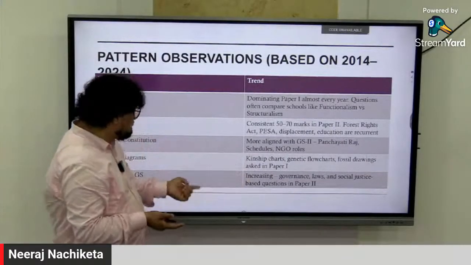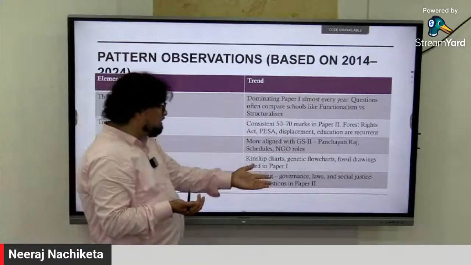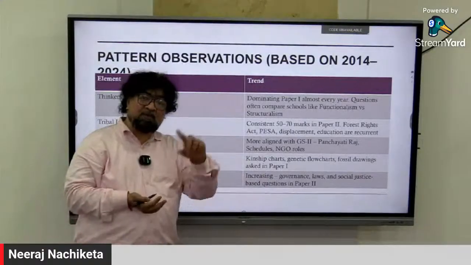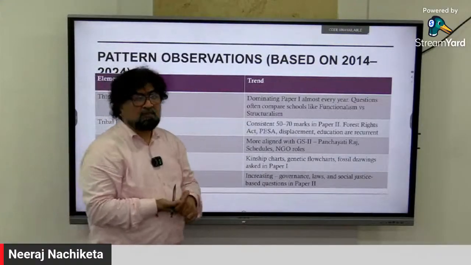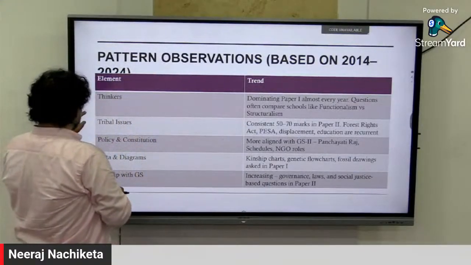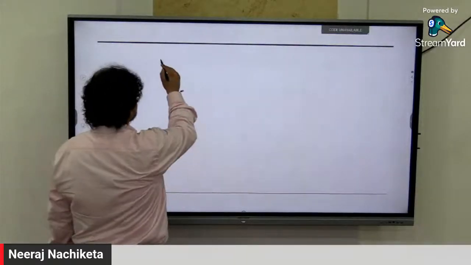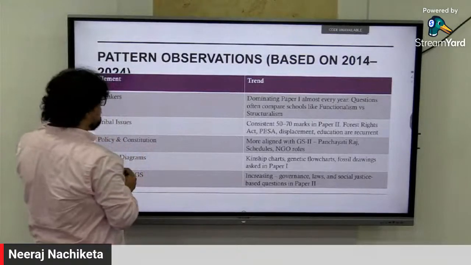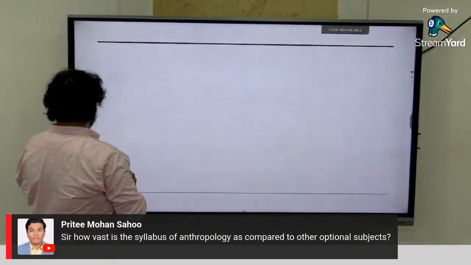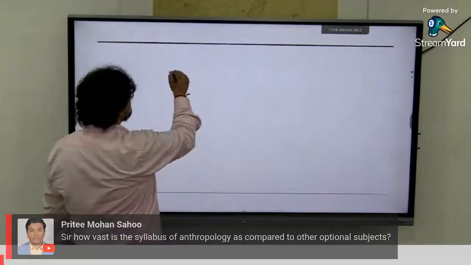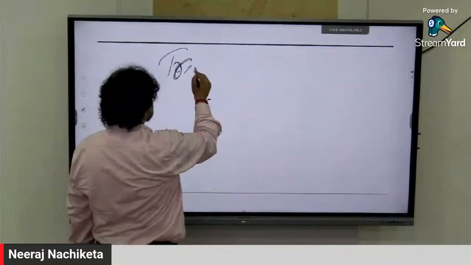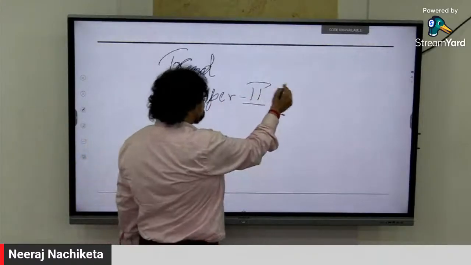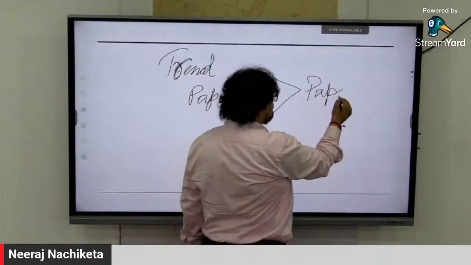Marks will be there, as in Paper 1. Then there is overlap with GS, I would say increasing: governance, laws, then social justice based questions, where Paper 2 is Indian anthropology. So what I'm saying here, if you look at the trend part of it, there are a lot of things coming here, and this is what makes this subject very special. As I said, Paper 2 will help you fetch higher marks in terms of what you are getting in Paper 1.